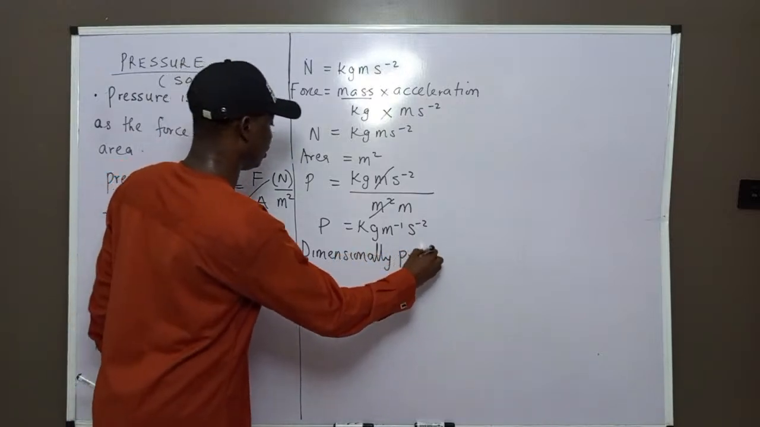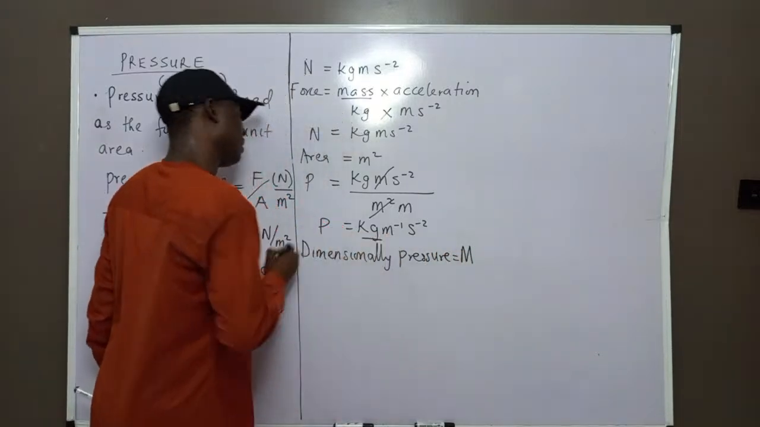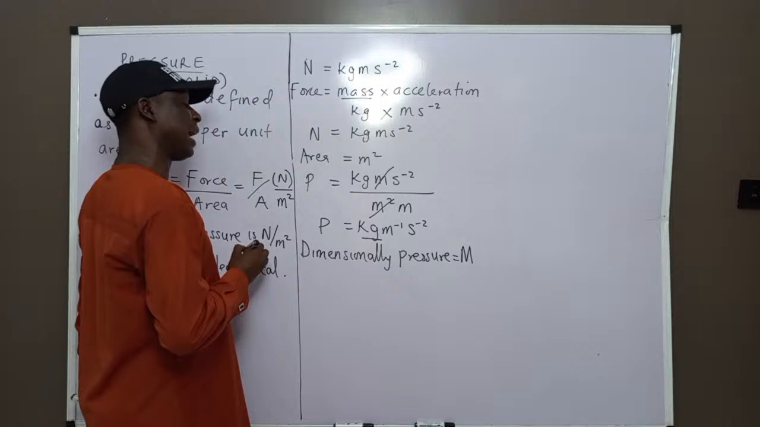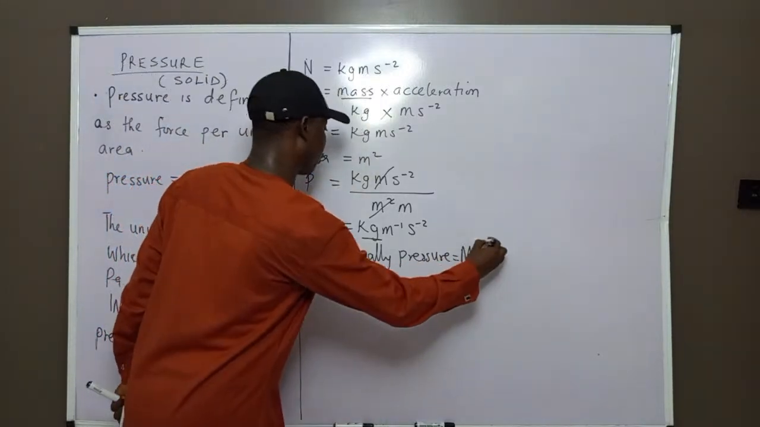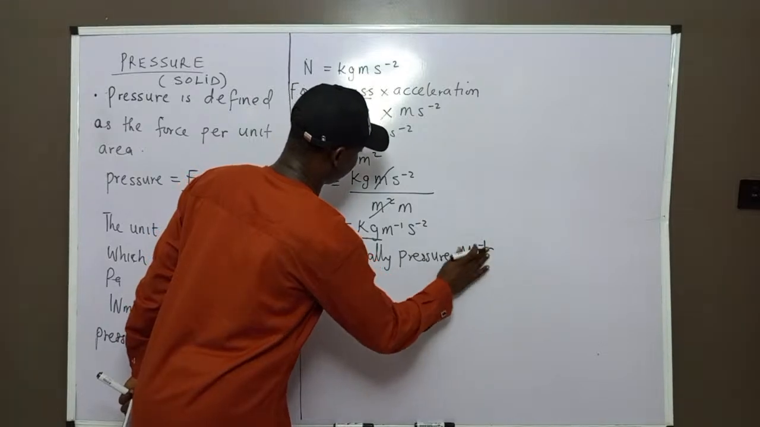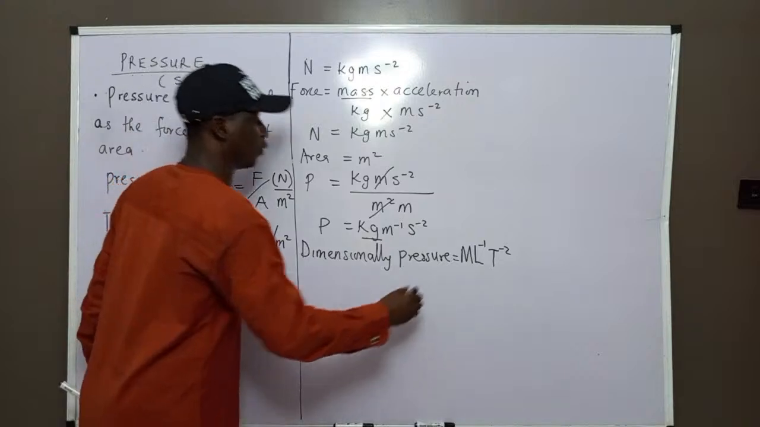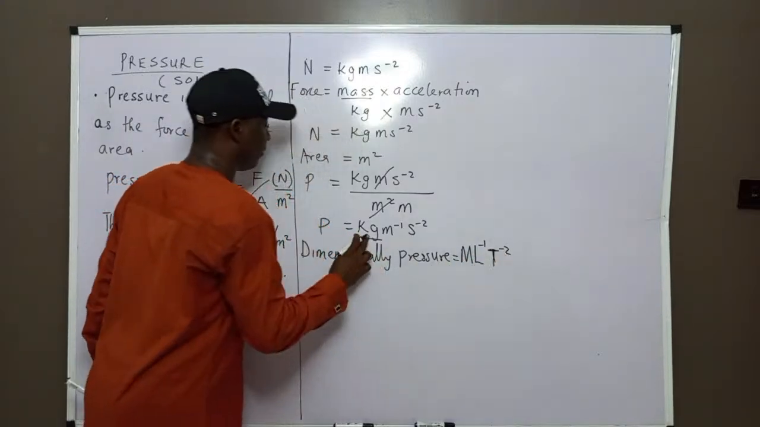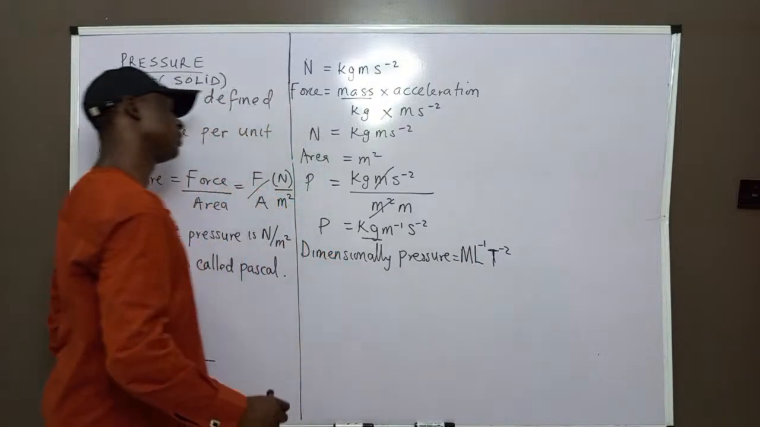So dimensionally, pressure is equal to M L^-1 T^-2. M is the capital letter for the dimension of kg. Don't forget seconds: the dimension for time is T. The dimension for mass is M. Length is L.